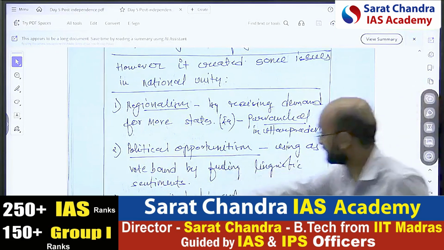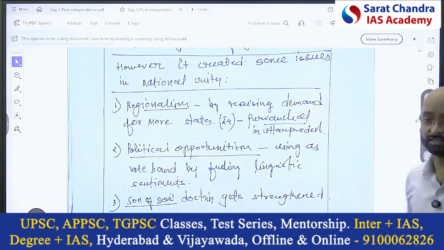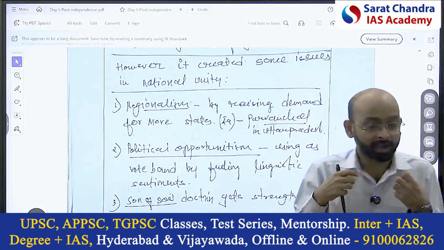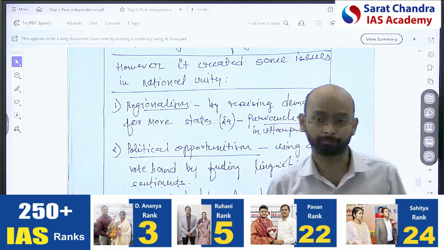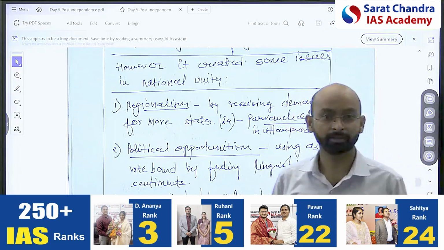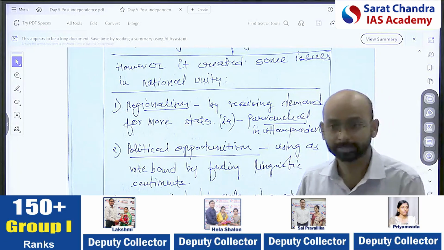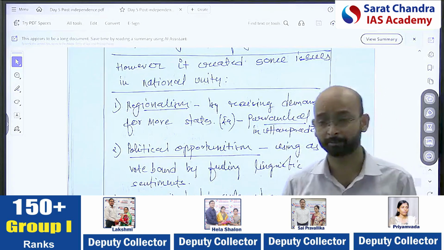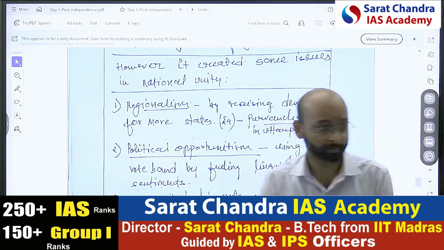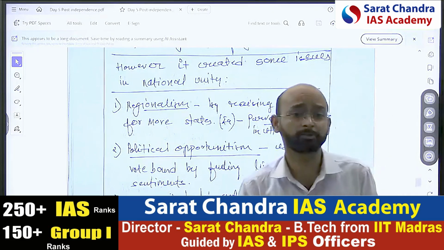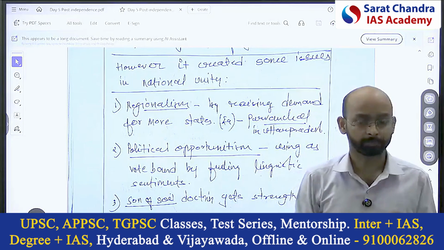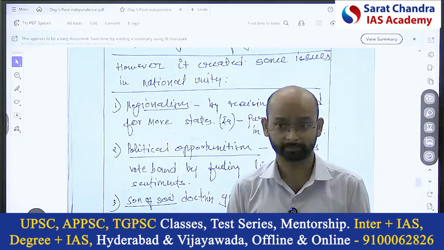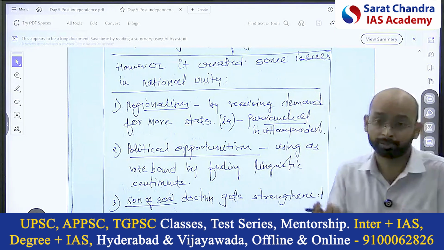Then the son of the soil doctrine gets strengthened. That doctrine means that Andhra Pradesh is only for Telugu people, and if Hindi people are coming here, we should beat them. In some places it's happening. Like in Maharashtra, some cases happened where there was violence against those people who are not able to speak Marathi. Similarly, some issues happen in Karnataka also, if they are not speaking Kannada, right? So that creates an issue in national unity.